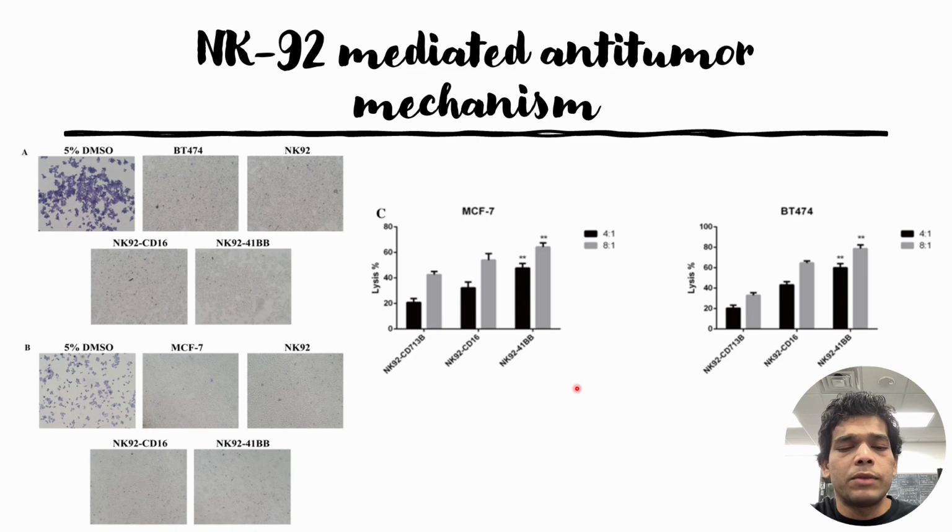Here what they are able to see is that the cell lysis with this NK92 41BB is significantly higher compared to the other conditions, and it increases with an increase in the effector to target ratio.